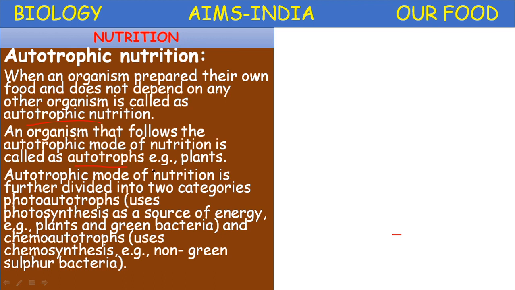Autotrophic mode of nutrition is further divided into two categories. One is photoautotrophs, which use photosynthesis as a source of energy. Examples: plants and some green bacteria. And chemoautotrophs, which use chemosynthesis. Examples: non-green bacteria such as sulfur bacteria.